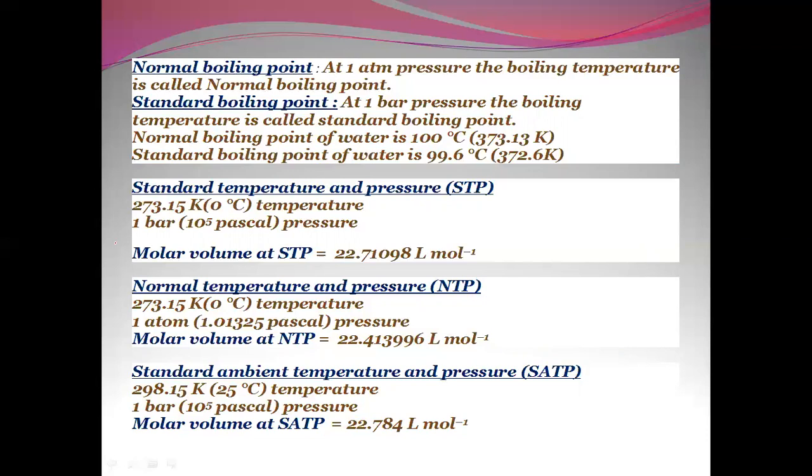Molar volume at NTP is 22.4. Standard ambient temperature and pressure: 298.15 Kelvin temperature, 1 bar, that is 10 to the power of 5 Pascal pressure. Molar volume at SATP is 22.784 liter per mole.